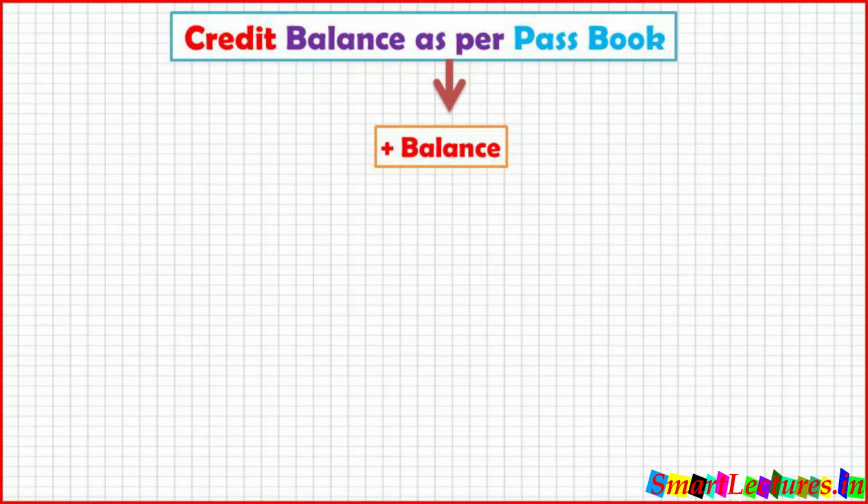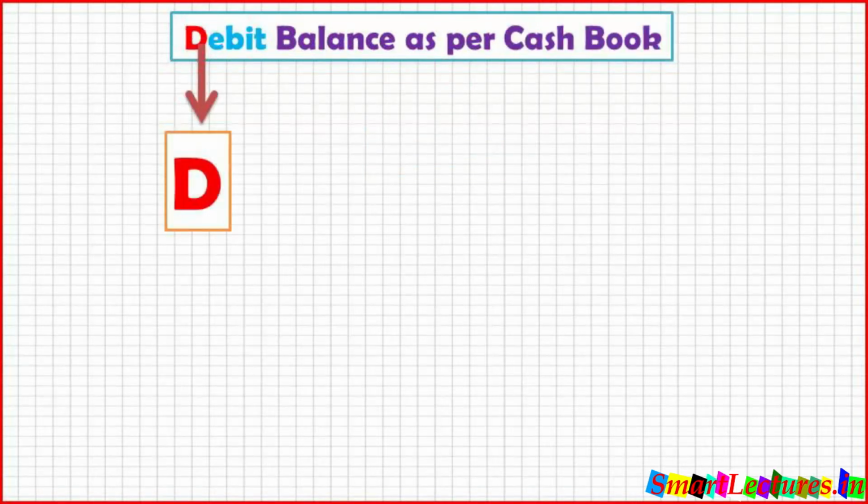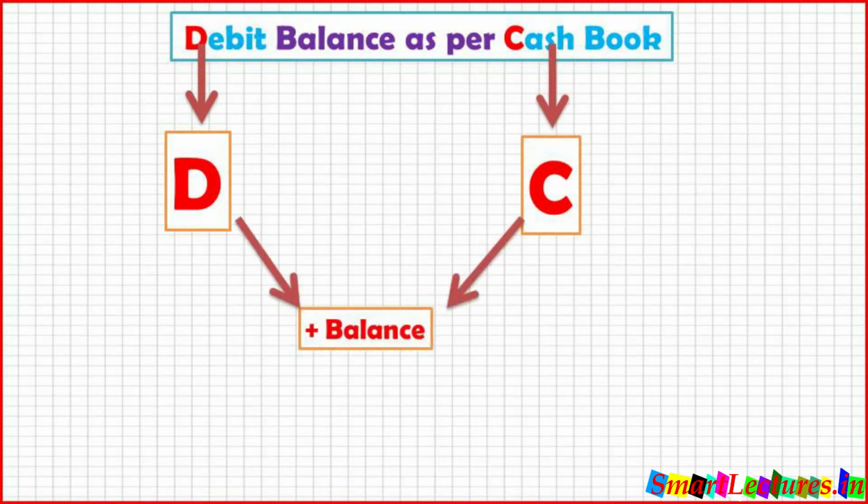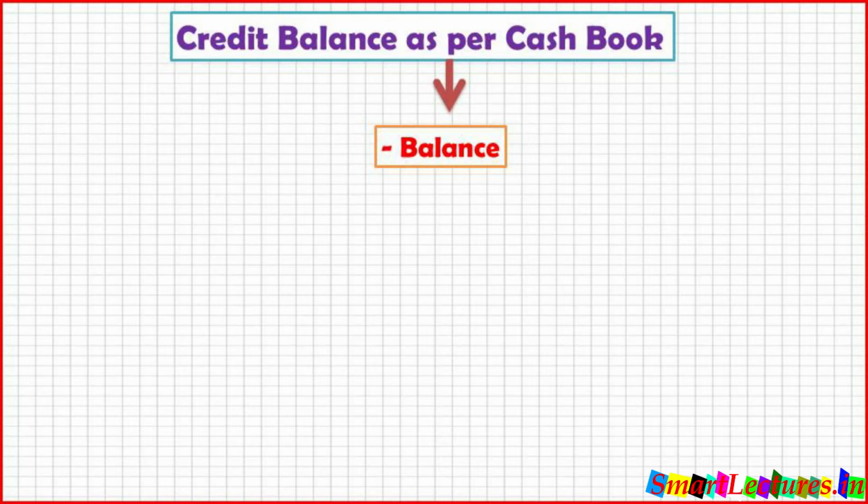You might be getting confused, and sometimes it becomes difficult to remember all these things. Okay, let me give you a shortcut and short trick so that you never forget. When I say debit balance as per cash book, take the D from debit balance and C from cash book, means DC. DC means debit balance as per cash book, that is plus balance, and credit balance as per cash book is negative balance.